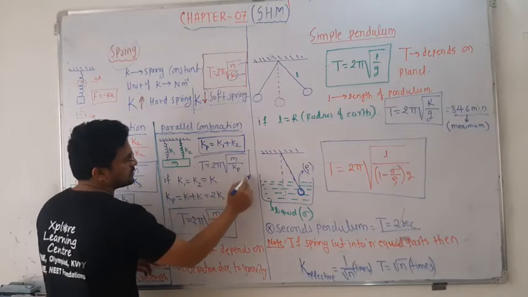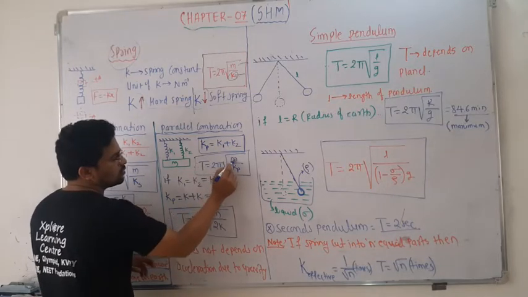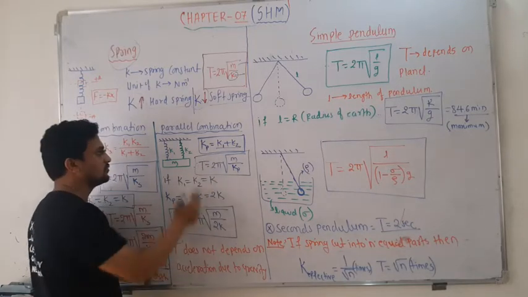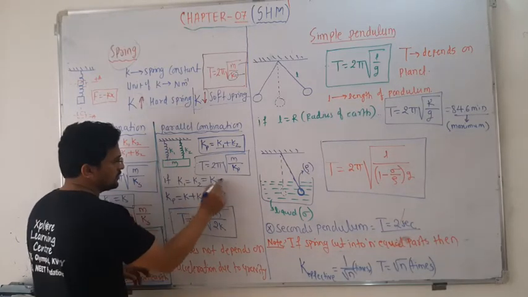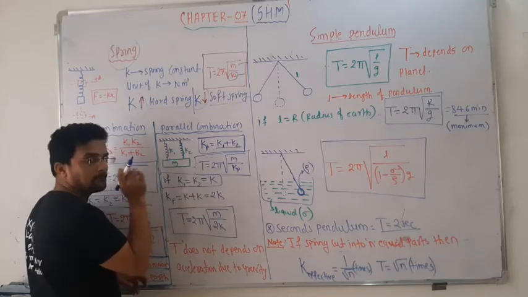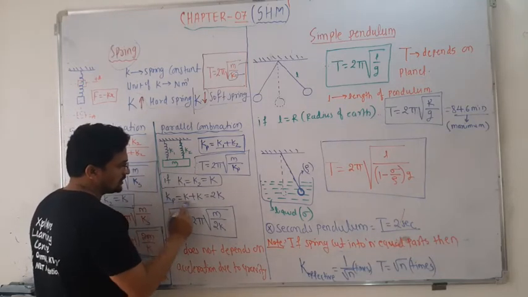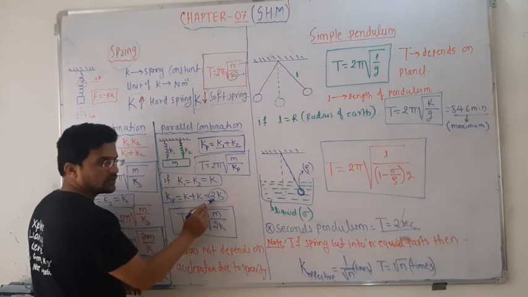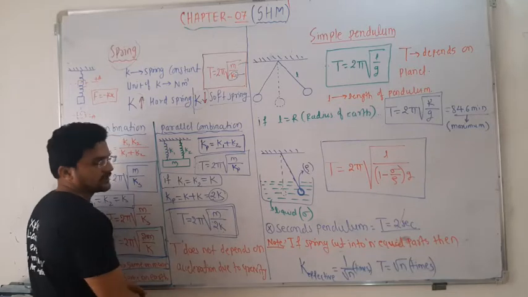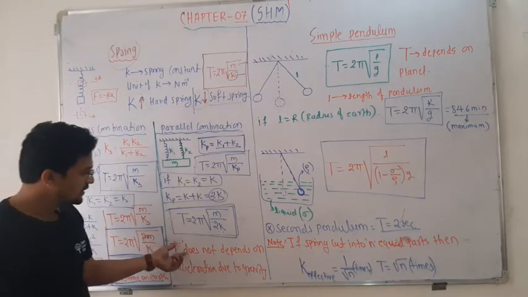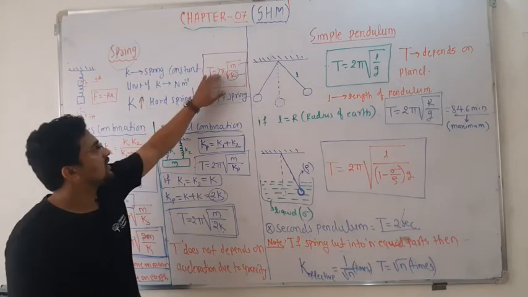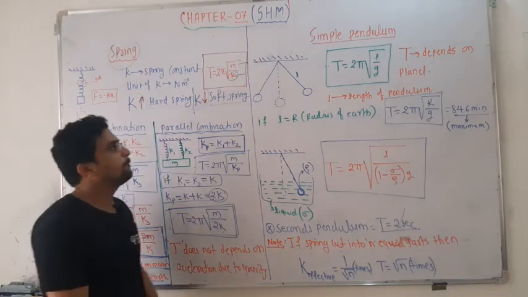So this equation becomes T is equal to 2 pi under root of m by kp. So instead of kp you can write k1 plus k2 if you know these values. Now if k1 and k2 are both equal, made up of the same material but attached in parallel, then kp is equal to 2k. So this equation becomes 2 pi under root of m by 2k. That's why it is written that T does not depend on the acceleration due to gravity, because this equation does not have any g. Same way, pendulum now.